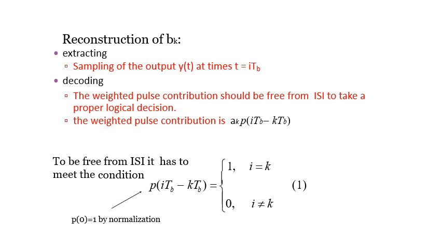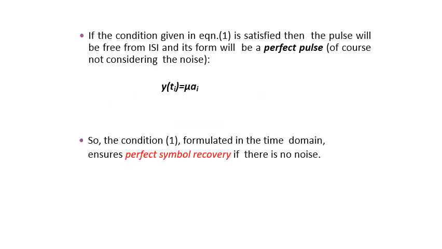The weighted pulse contribution is ak into p(iTb - kTb). To be free from ISI, it has to meet the condition: p(iTb - kTb) should be equal to 1 for i equal to k, and 0 for i not equal to k. And p(0) is equal to 1 by normalization.